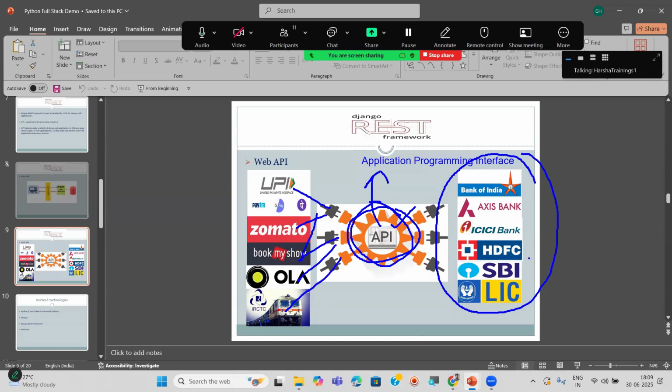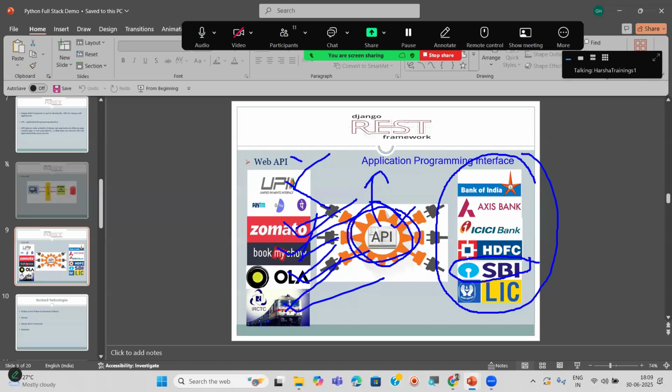For example, if you have an account in one bank, say the SBI, you can do payments from UPI apps like PhonePe, Google Pay, Paytm. You also can do payments from the Zomato app or website. You can also pay on Book My Show after booking the tickets. Same way, after a ride you can make the payments from the Ola app, and after booking tickets through the IRCTC website you can do the payments from there also.